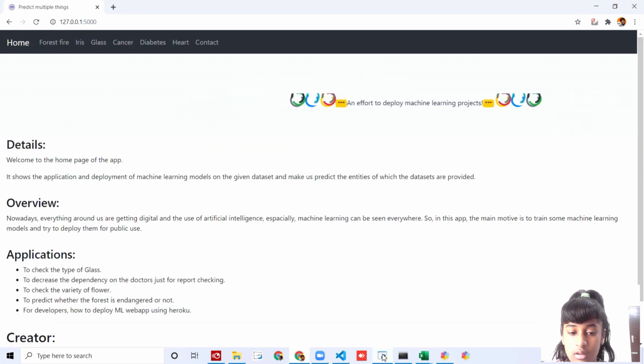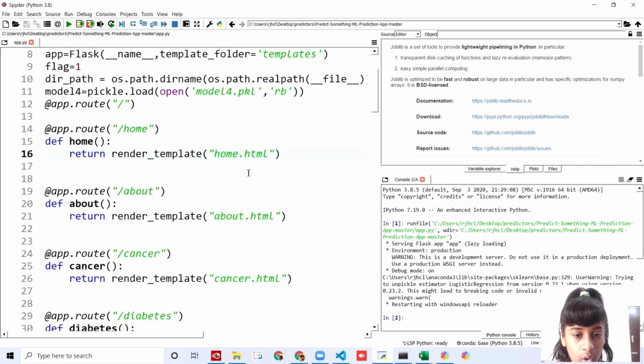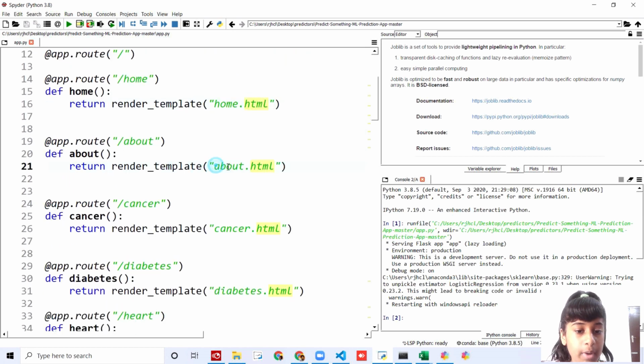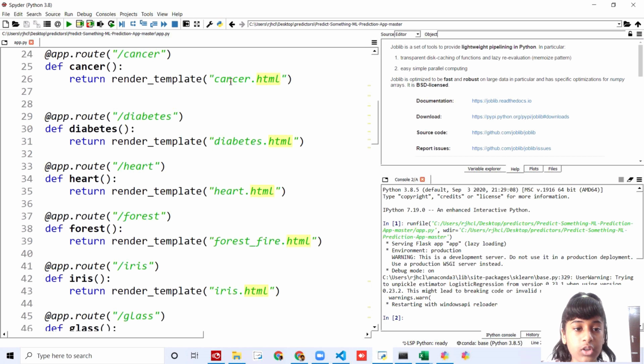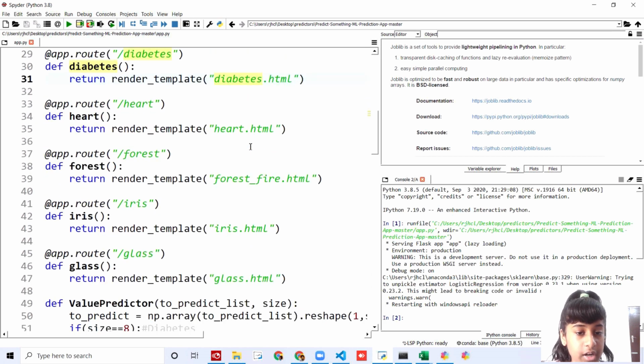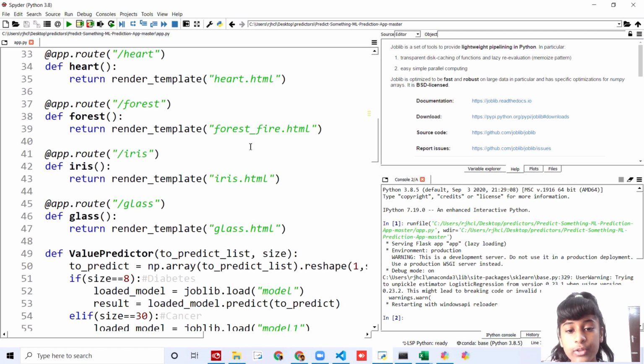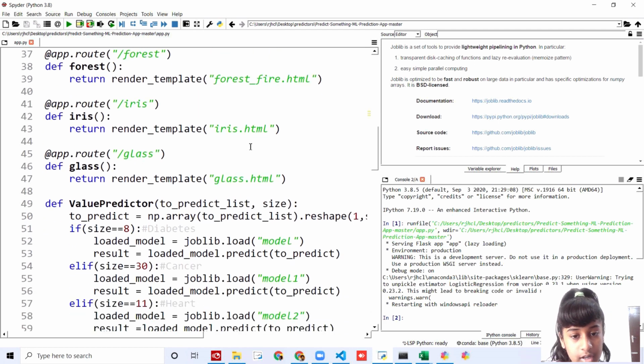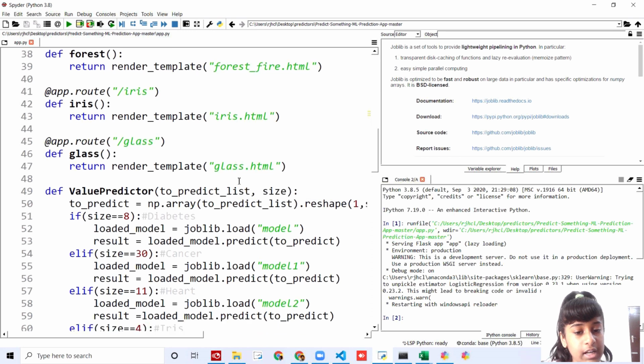That's the thing. And then I've defined home, which returns home.html whenever I click on the home button, and about is going to be about.html. Cancer is going to be cancer.html, diabetes is diabetes.html, heart is heart.html, forest is forest fire, iris is iris.html, glass is glass.html.